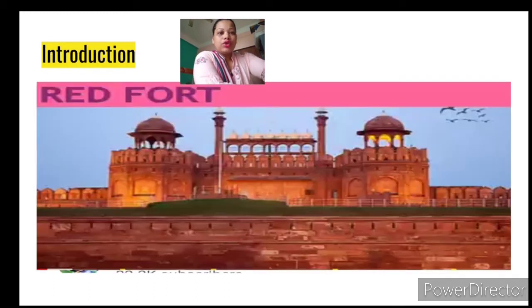Okay, so you have seen this picture. I guess you remember this is the Red Fort. Why I have given this picture, I'll let you know. Let's move to the next slide.